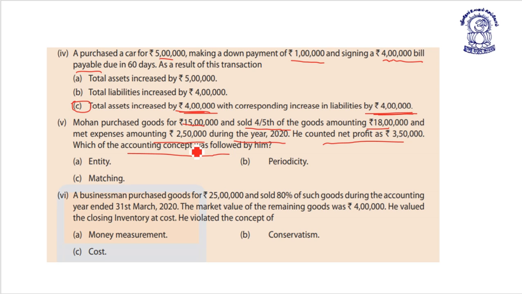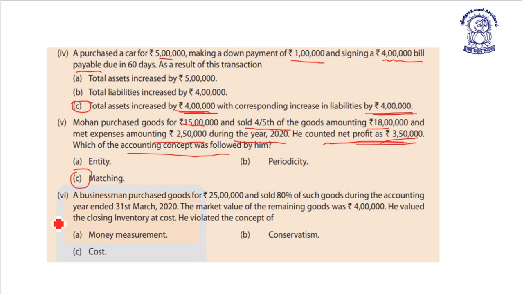Friends, kindly recall the concept of matching, under which income and expense for a particular period are to be compared to get the net result. Here, Mohan applied the matching concept to determine net profit, that is the final outcome of rupees 3,50,000.